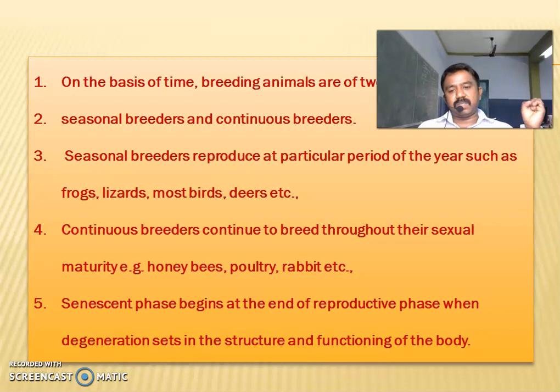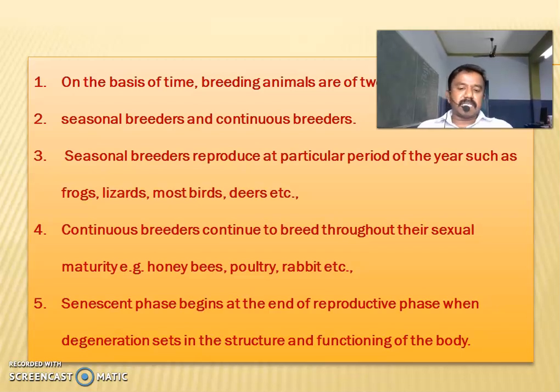Seasonal breeders reproduce at particular periods of the year, such as frog, lizard, most of the birds, deers, etc. Continuous breeders continue to breed throughout their reproductive life. Example, honeybees, poultry, rabbit, and human beings are also included in the continuous breeders.